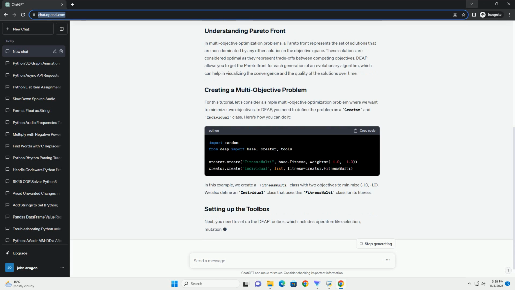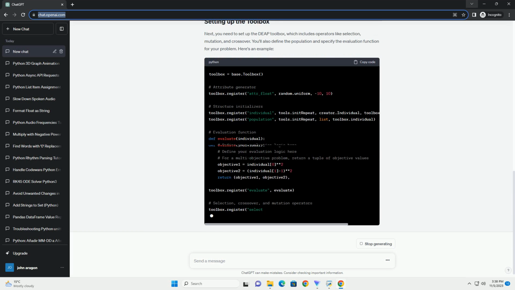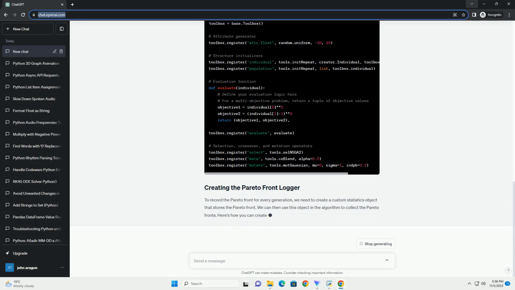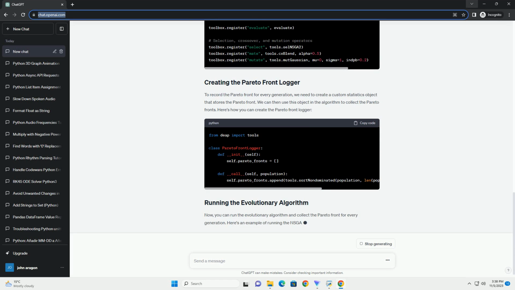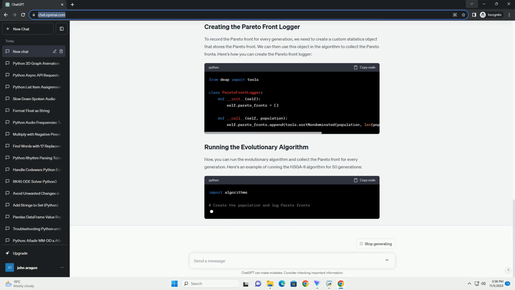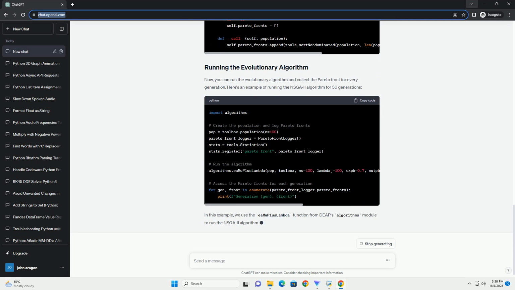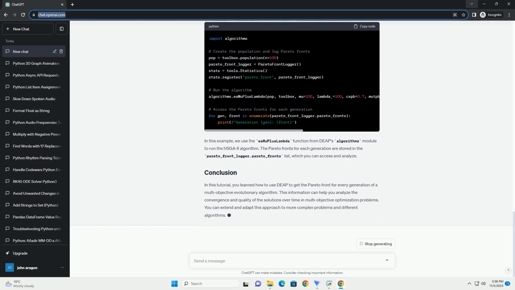To follow this tutorial, you'll need to have Python and DEAP installed on your system. You can install DEAP using pip. Let's consider an example of a simple multi-objective optimization problem. We'll optimize two objectives, maximizing x and y, which can be any function you wish to optimize. Here's an example code that uses DEAP to get the Pareto front for every generation. This example demonstrates how to use DEAP to get the Pareto front for every generation in a multi-objective optimization problem.